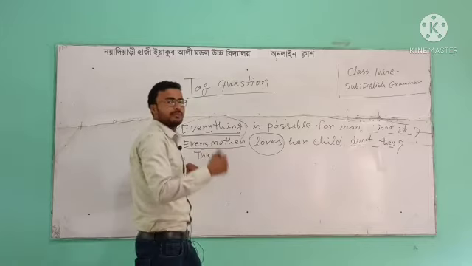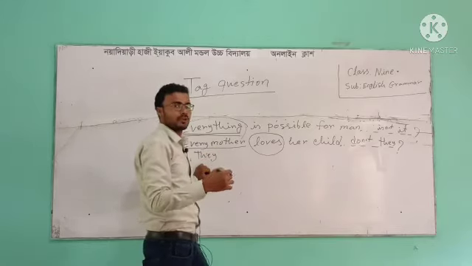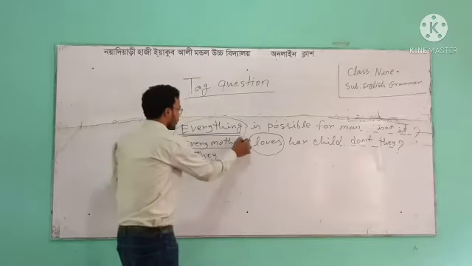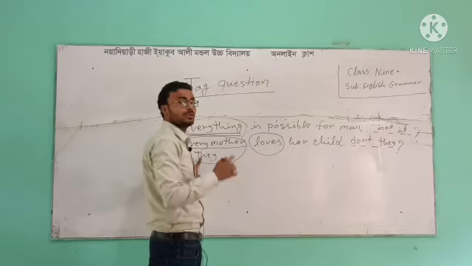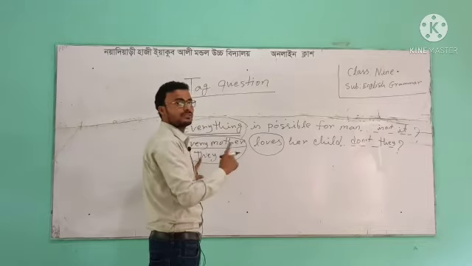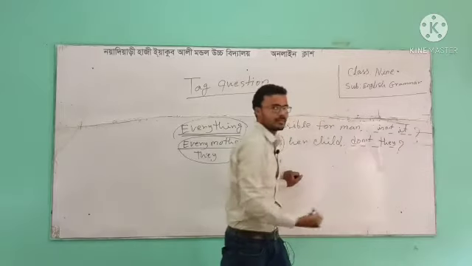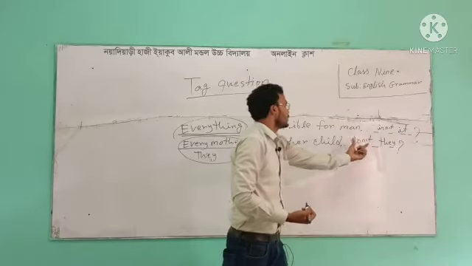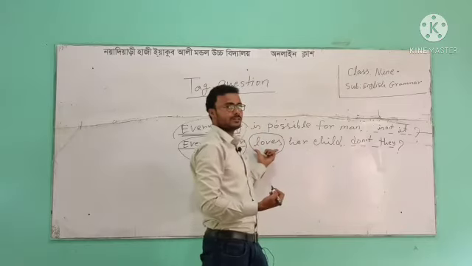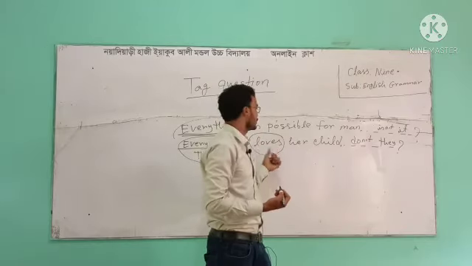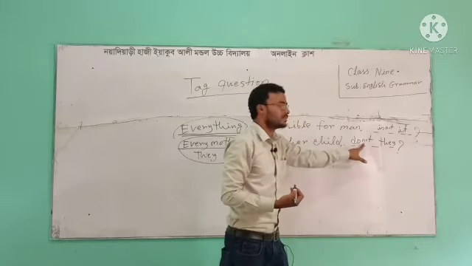Every mother, everyone, nobody, somebody, someone: for these types of subjects, we will use the pronoun "they". So here "they" is the subject and "don't" is used because the verb is in present tense. So according to the subject, we need to use "don't".